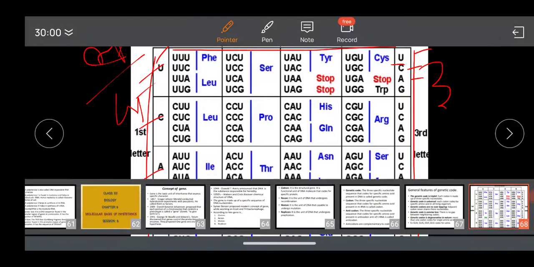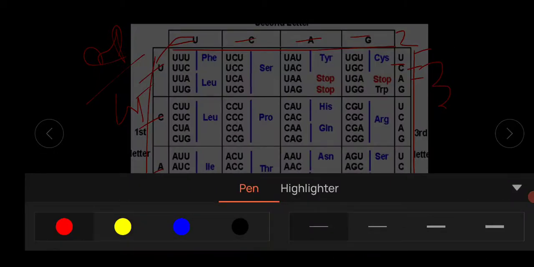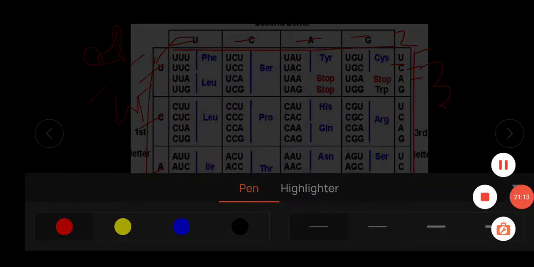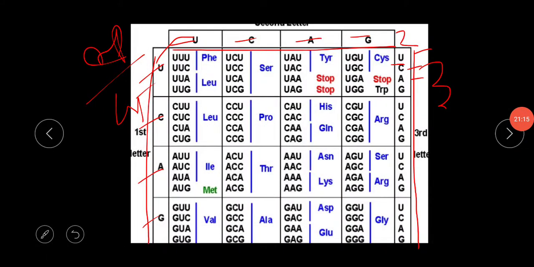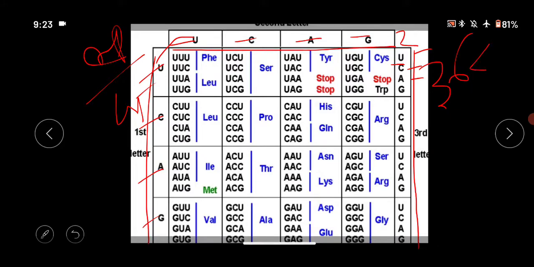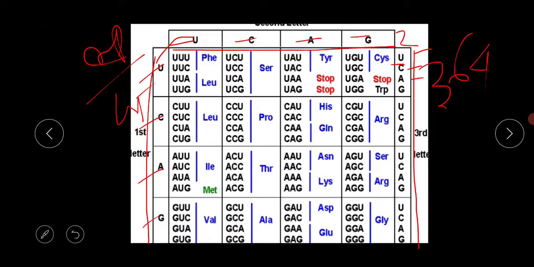Within this genetic code, you have to remember each and every amino acid name. There are a total of 64 genetic codes, and within the 64 genetic codes, 3 are minus.